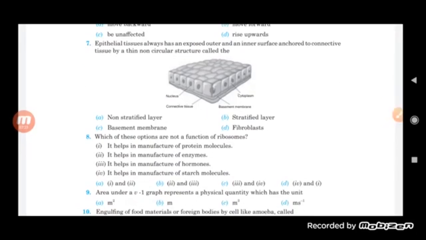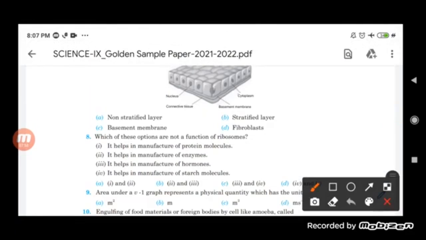Now epithelial tissue always has an exposed outer surface and an inner surface anchored to connective tissue by a thin non-cellular structure. So what is the thin non-cellular structure? Non-stratified layer, stratified layer, basement membrane, or fibroblast. So here that small lining, which is the thin non-cellular structure, is the basement membrane. So we can say here the answer will be the basement membrane, students.